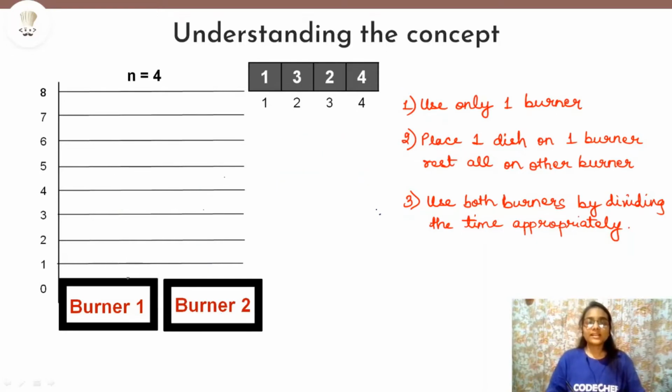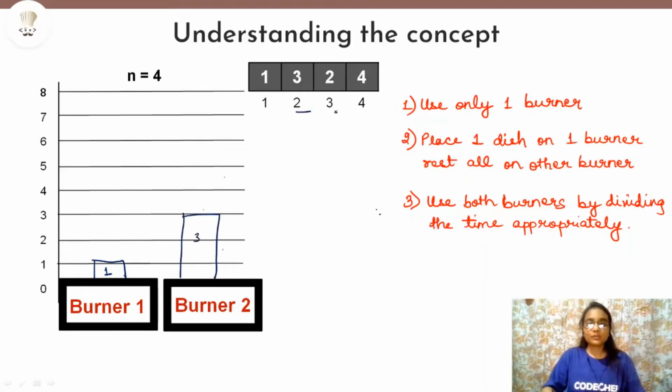So now let's divide the dishes on burner 1 and burner 2 according to the order given here, 1, 3, 2 and 4. Now dish 1 takes 1 minute to cook. Let us place it on burner 1. It takes 1 minute to cook. We have placed dish 1 here. Now burner 2, we will place the second dish. So it takes 3 minutes to cook.